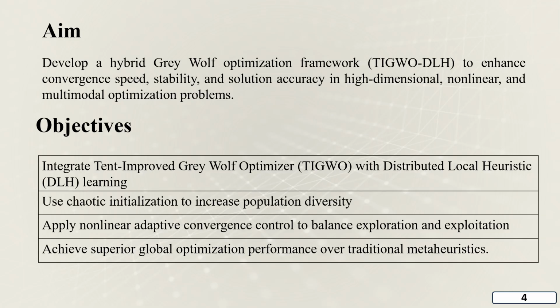The aim was to develop a hybrid gray wolf optimization framework, TIGWO-DLH, to enhance convergence speed, stability, and solution accuracy in high-dimensional, nonlinear and multimodal optimization problems. The objectives I defined to achieve this goal: integrate the tent improved gray wolf optimizer, which was used in previous papers as well, but I merged it with the DLH learning algorithm to enhance accuracy; use chaotic initialization to increase population diversity; apply nonlinear adaptive convergence control to balance exploration and exploitation; and achieve superior global optimization performance over traditional metaheuristics.